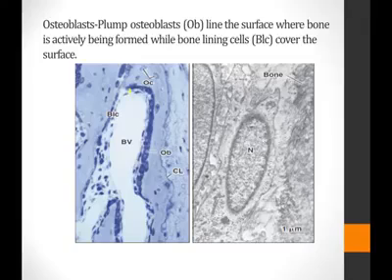When they're resting, they're called the bone lining cells. So on this side, you have these plump cuboidal cells that are actively secreting the bone. So this region has the active synthesis of the bone. So here the cells lining are the cuboidal plump cells, the osteoblasts, and on this side no bone formation is occurring actively. So these cells are flattened cells and they cover the bone surface, and they are called the bone lining cells.